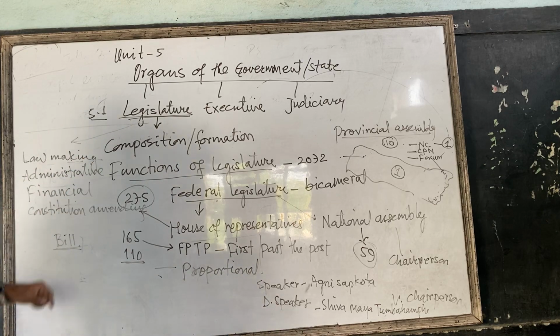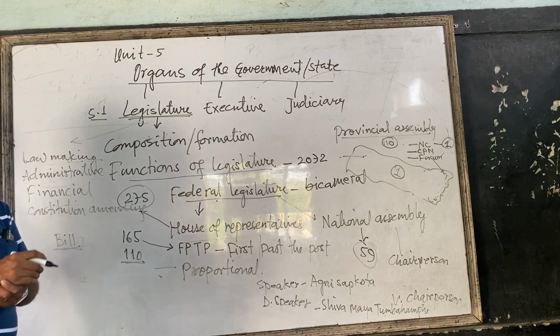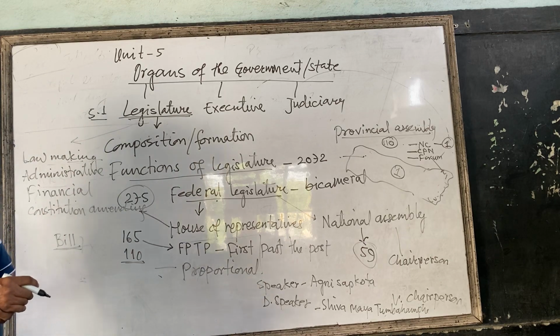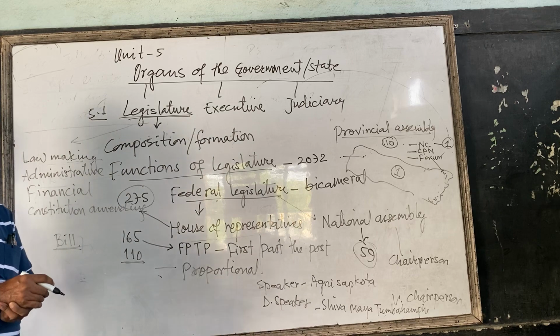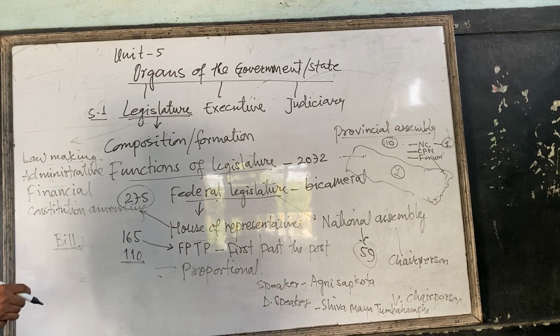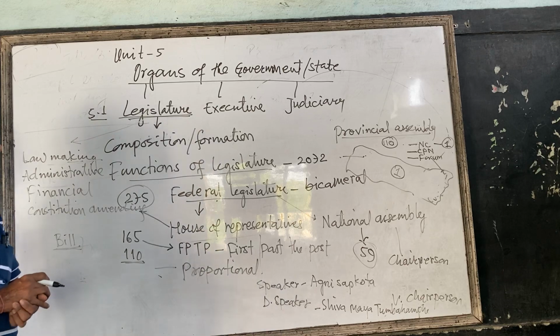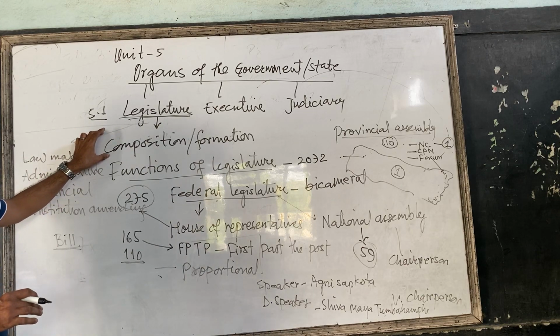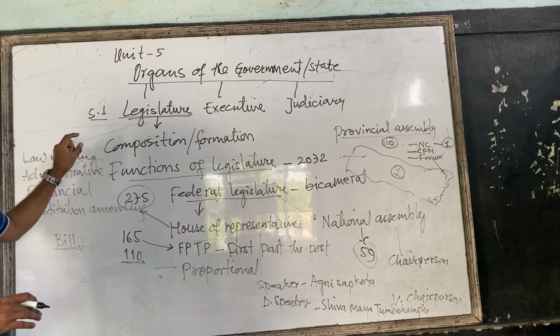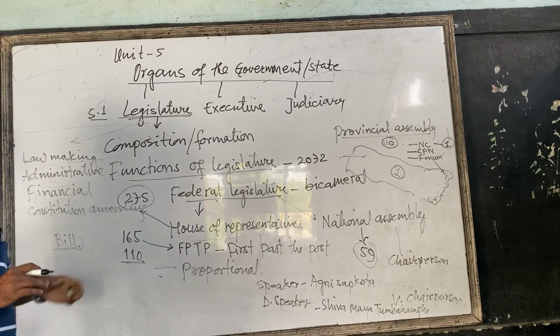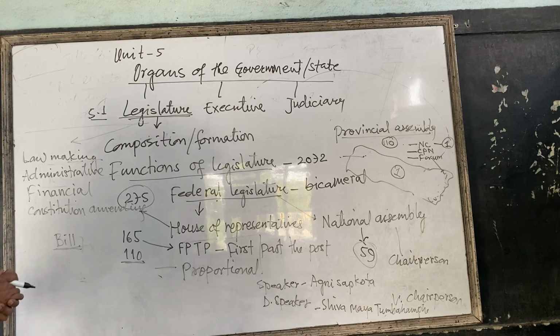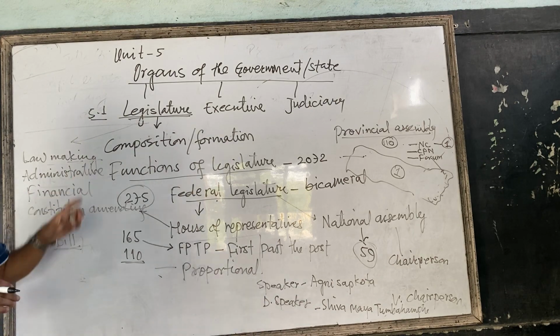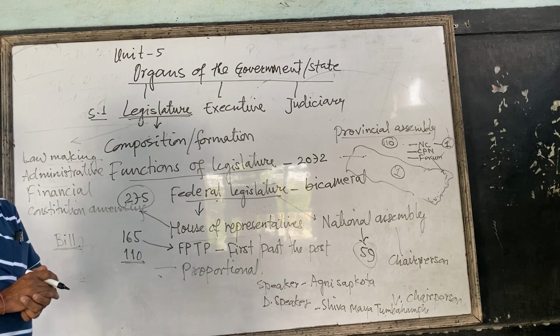Another is the administrative function. The party which gets the majority of seats in the national level election, the parliamentary election, from this party there will be the Prime Minister. This Prime Minister is appointed from the majority party. The party leader is appointed as the Prime Minister, and the Prime Minister appoints other ministers, and in this way the Council of Ministers is formed.